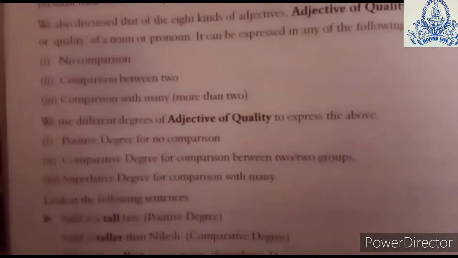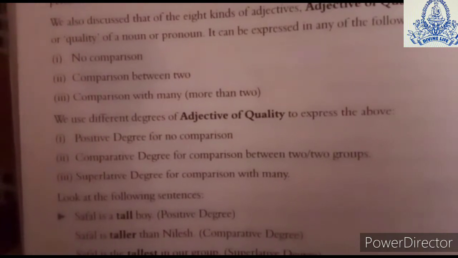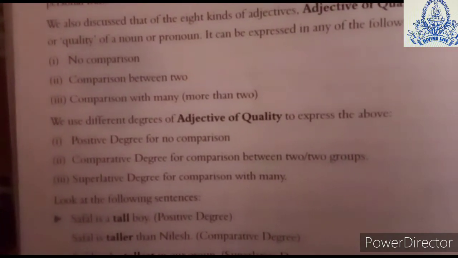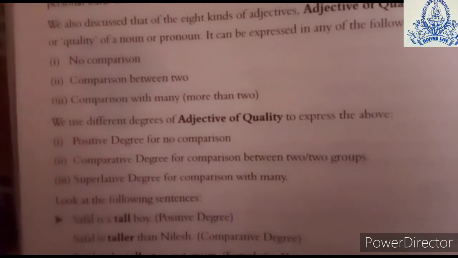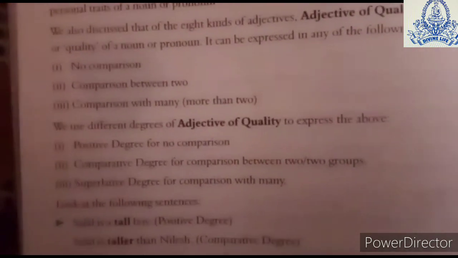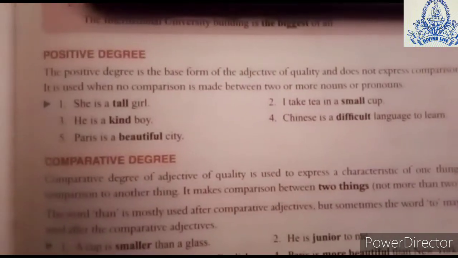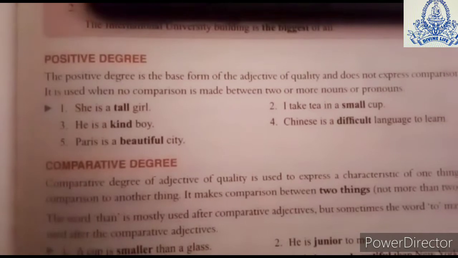Adjectives of quality can be expressed in three forms: positive degree for no comparison, comparative degree for comparison between two things or two groups, and superlative degree for comparison with many. Let us study them one by one. First we are going to talk about the positive degree. What exactly is the positive degree?